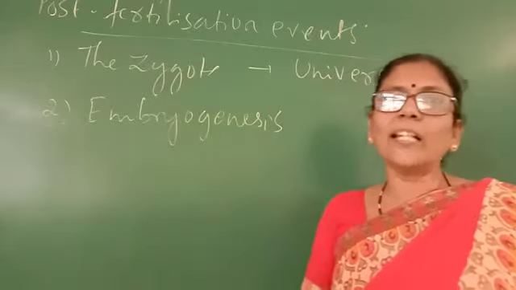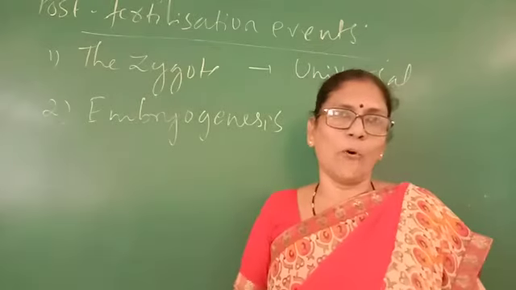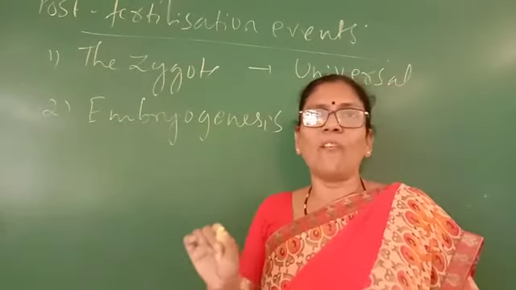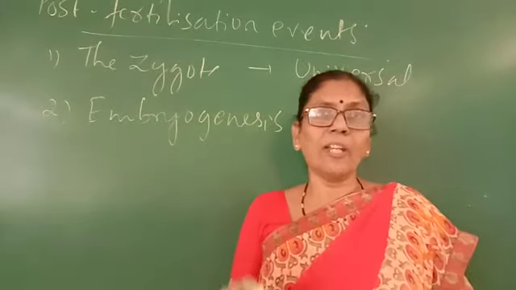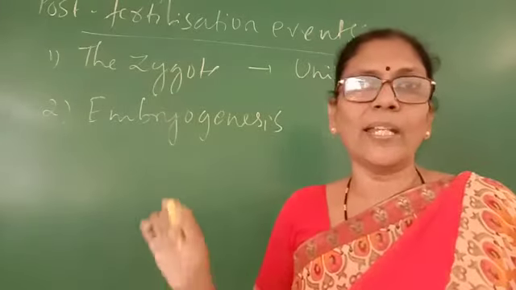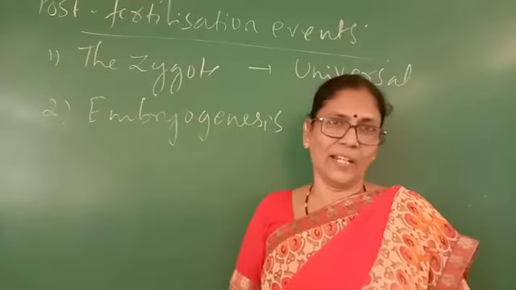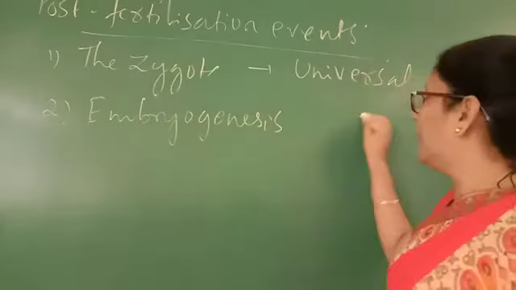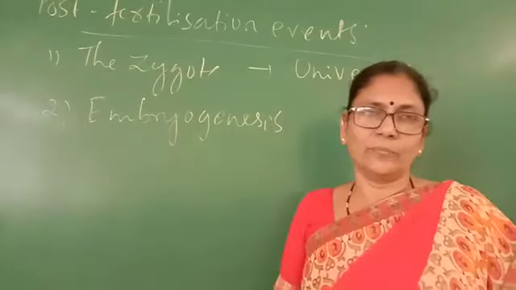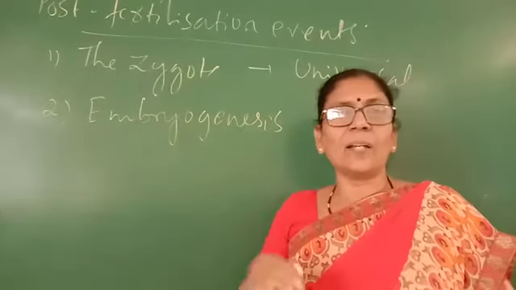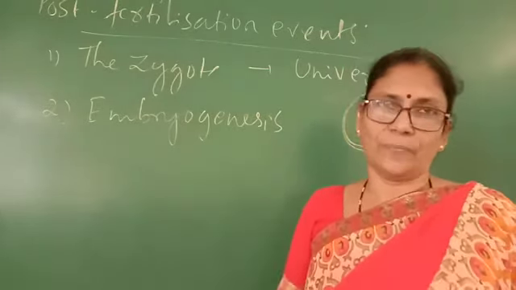Further development of the zygote also depends upon the type of life cycle of the organism and the environment to which the zygote is exposed. For example, in the case of algae and fungi, the zygote will develop a thick wall around itself, and they take some rest and avoid desiccation and damage.